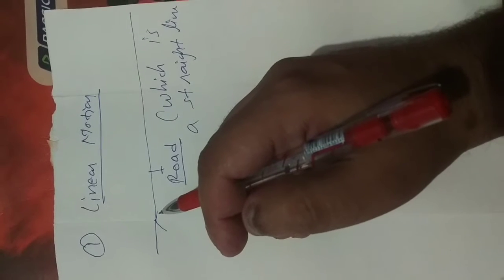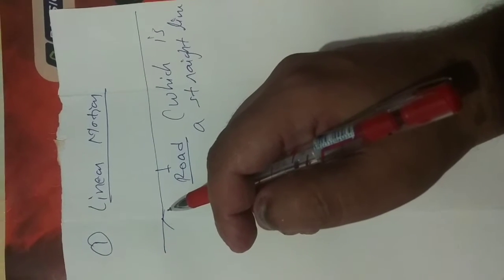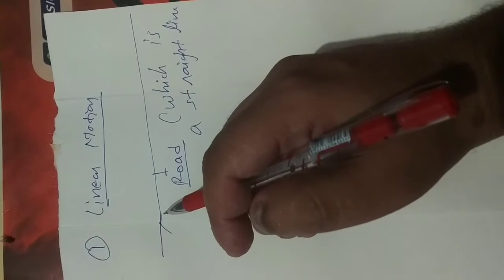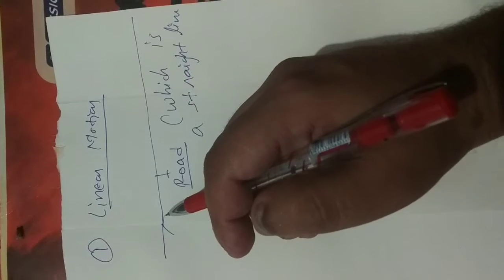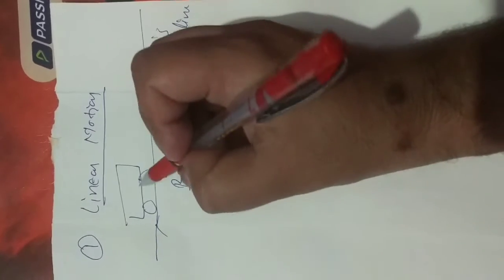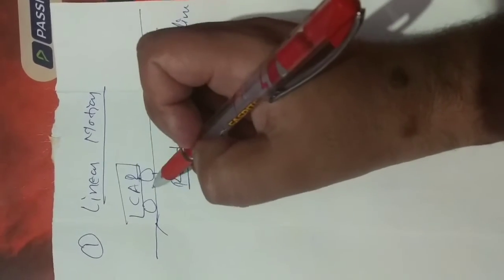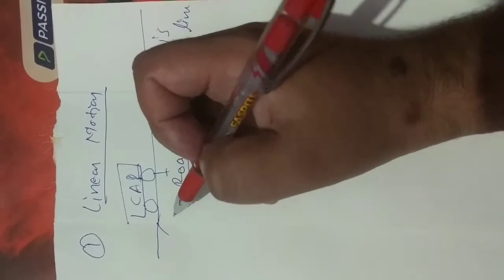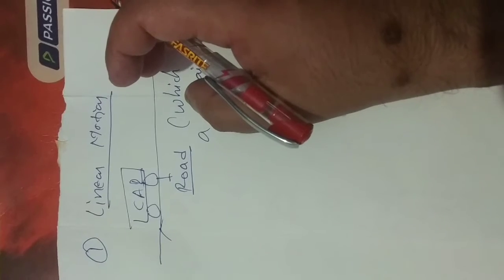So the examples of linear motion: the motion of a car, bike and motorbike, etc. on a road. Motion of a car or bike on a road is called linear motion.